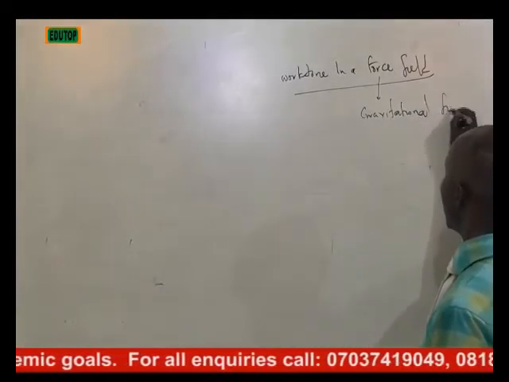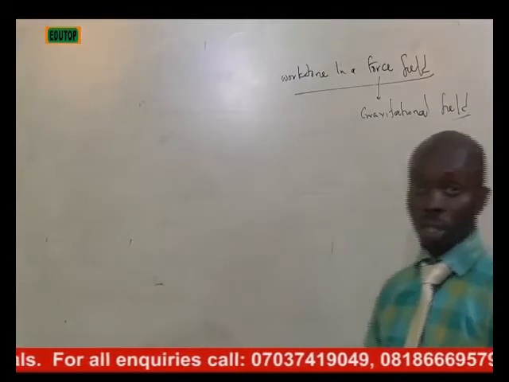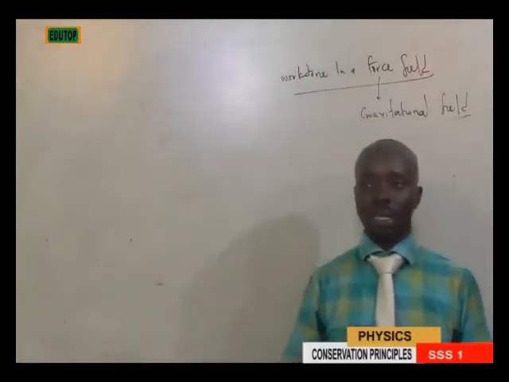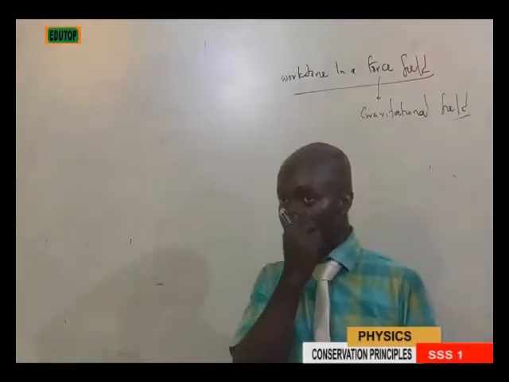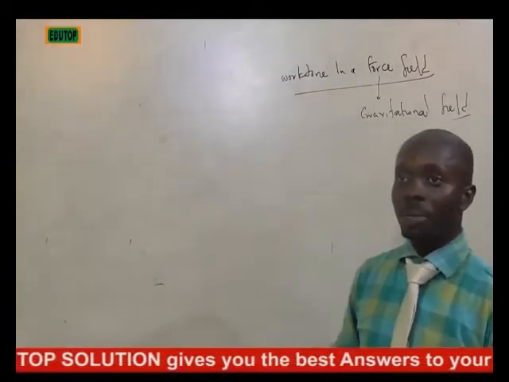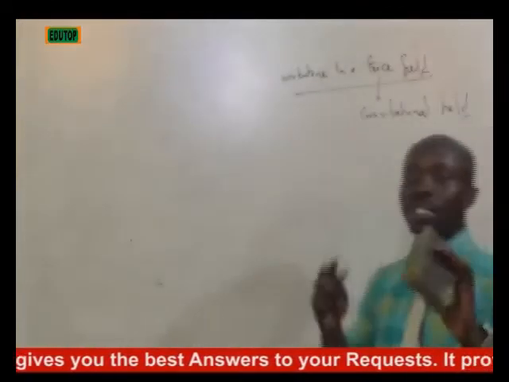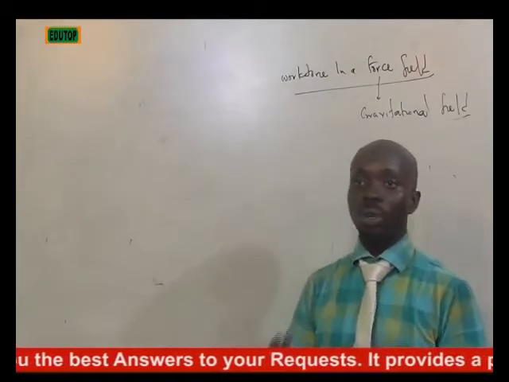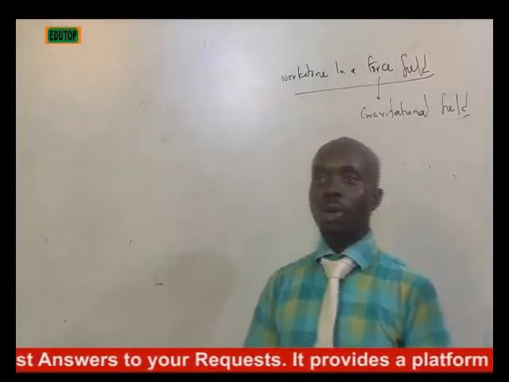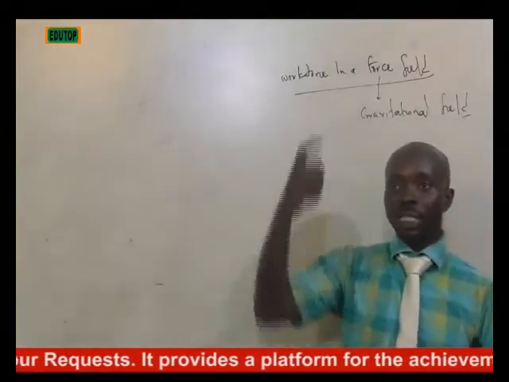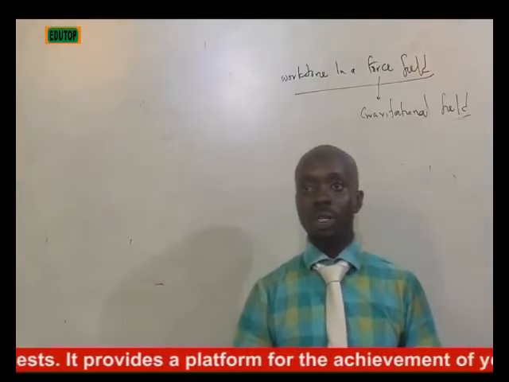Gravitational field. Now, what's a gravitational field? We said the gravitational field is any field where force of gravity is being experienced. You can get to see the question anywhere, at any particular junction you go to, where you are being asked, what is a gravitational field? It's simply a field where forces of gravity takes place. So it's a field where gravity, that is force, draws the body downward each time that body is suspended in air.